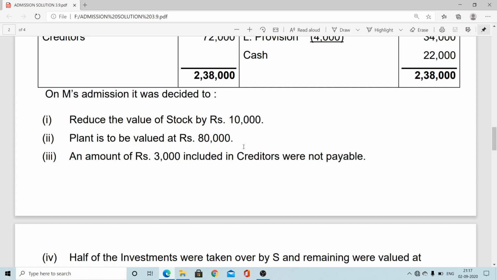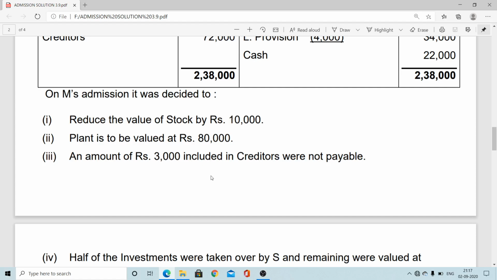We know that in case of admission, retirement, death, when there is a change in the assets values as well as liabilities values, then we take the help of the revaluation account, and the rule everyone knows: asset increase, so asset debit, revaluation credit. Just one you have to remember: increase in asset, asset debit. Automatically the other three will come: decrease in asset, asset will be credit; and liability balances reverse. When liability decreases, then liability debit; when liability increases, then credit. That way you can easily prepare the revaluation ledger, or we can pass the journal entry.